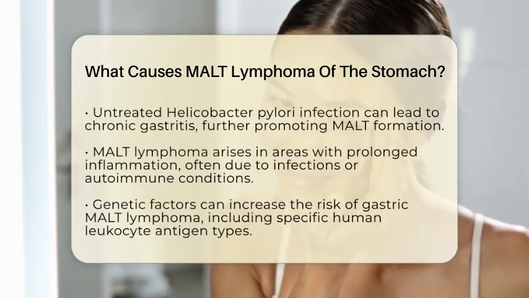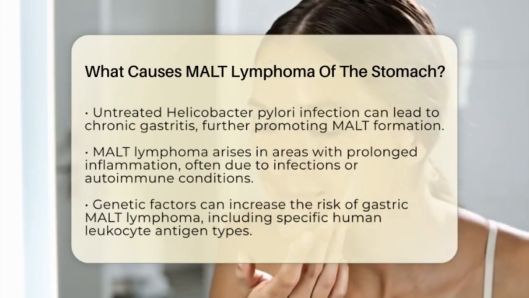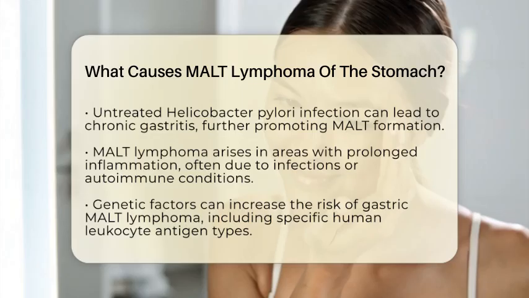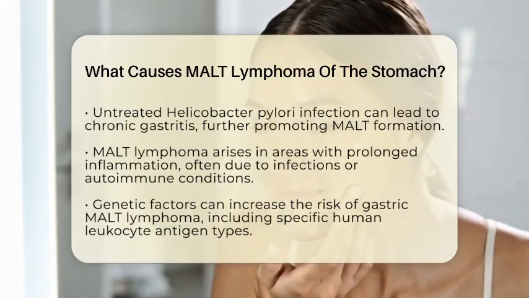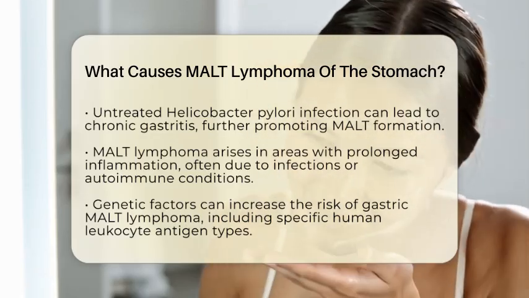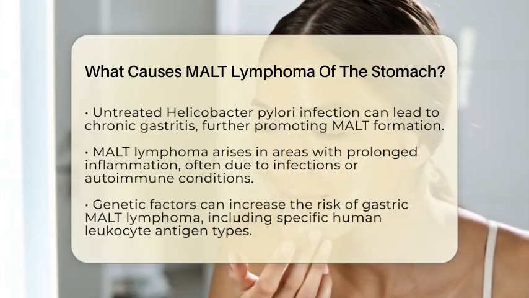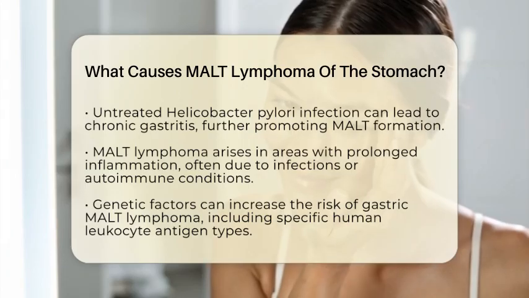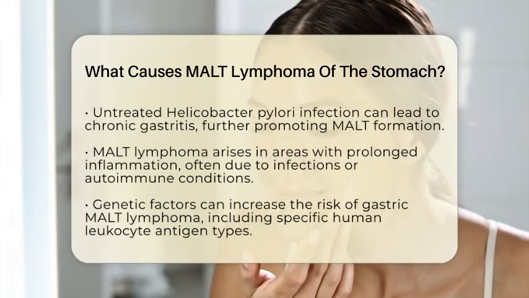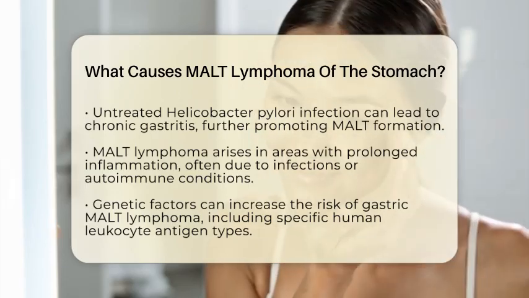Chronic inflammation is a key factor in the development of MALT lymphoma. It usually arises in areas of the body that have been inflamed for a long time, often due to infections or autoimmune conditions. In the stomach, the primary cause of this inflammation is indeed the Helicobacter pylori infection.